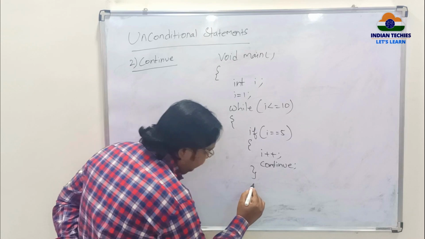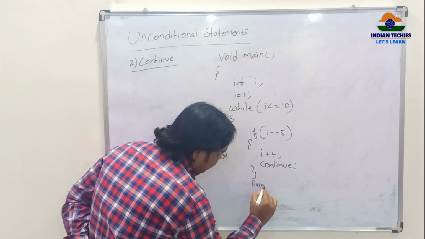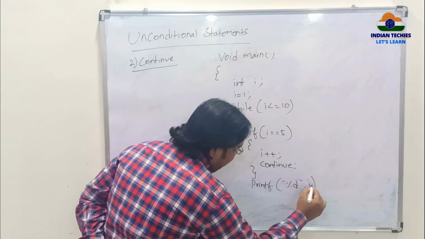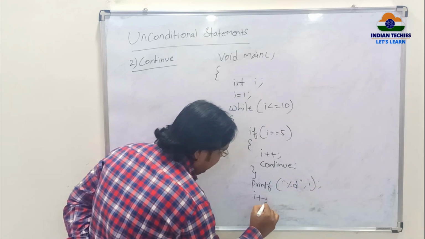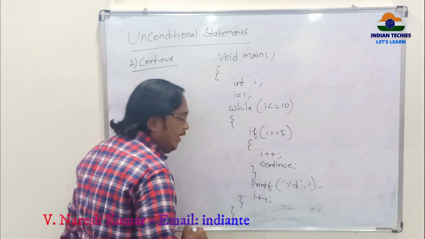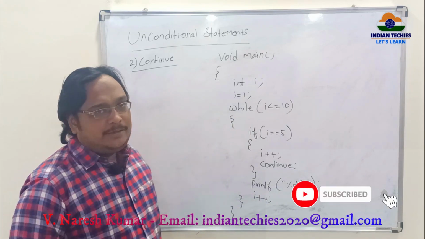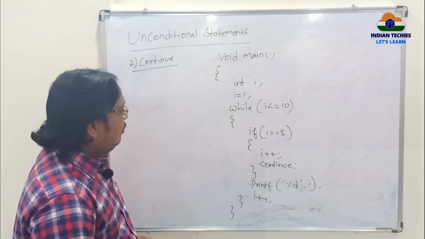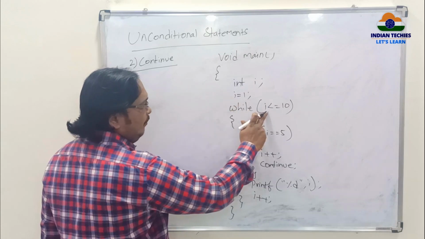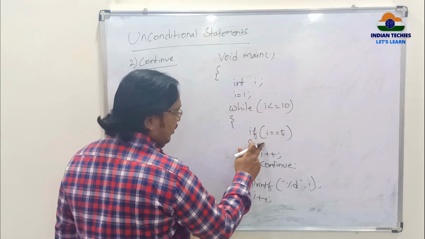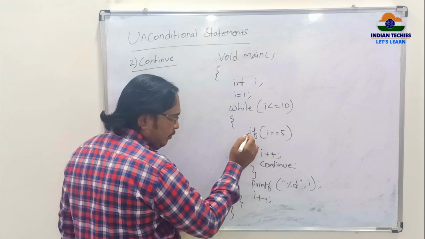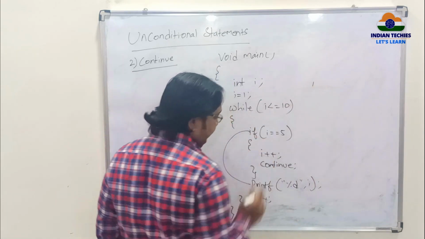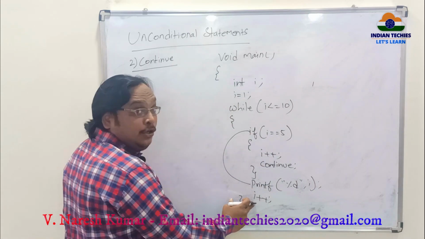Next, printf percentile d, I value, I plus plus, because I has to be incremented for all the remaining values. At the same time, I has to be incremented whenever we get 5 also. Now I is equal to 1. 1 less than 10, yes, go inside. 1 is equal to 5, no, it comes out of the if statement and printf I means it prints 1. I plus plus, it becomes 2.